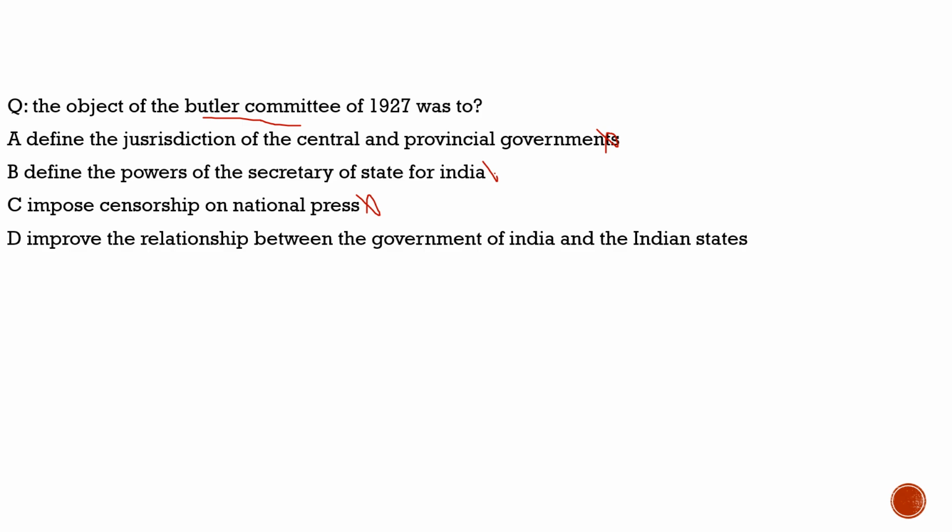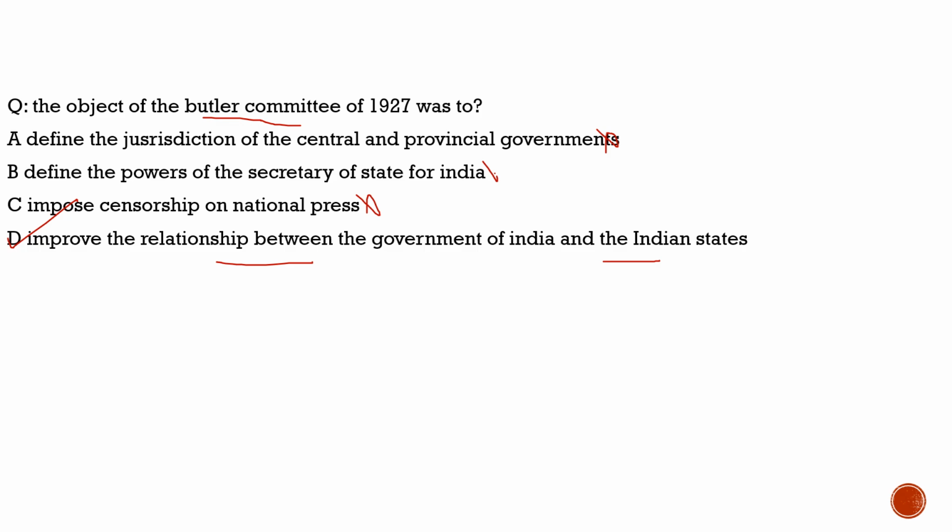Statement one, maybe we can rethink it. But when we look at statement 4, which says improve the relationship between the government of India and the Indian states, this becomes more correct, because this committee was formed to deal with the relationship between the government of India and the Indian states. So with respect to this, the correct option is option D. So by this we understood what the Butler Committee is and when it was formed.